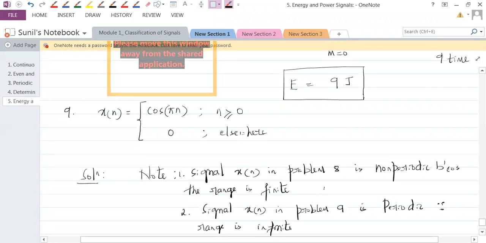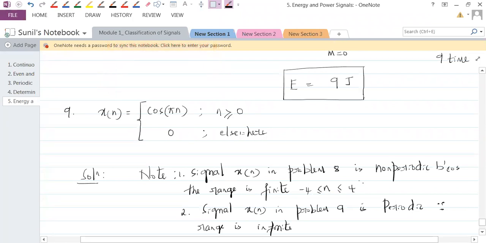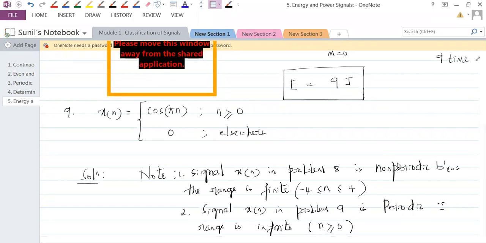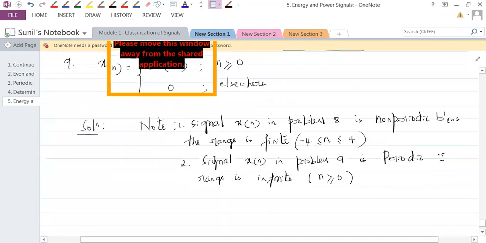Here it is going from n greater than or equal to -4 and less than or equal to 4. This is the range. Here what is the range? n ranging from 0 to infinity. Understand? Okay, so let's say that in the solution now.